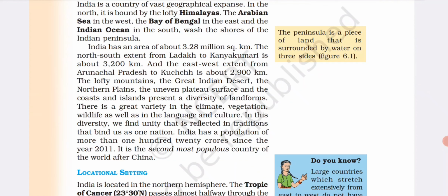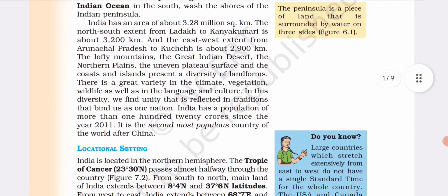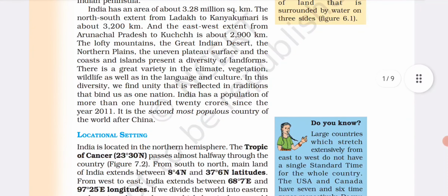There is a great variety in the climate, vegetation, wildlife, as well as in the language and culture. In this diversity, we find a unity that is reflected in traditions that bind us as one nation.